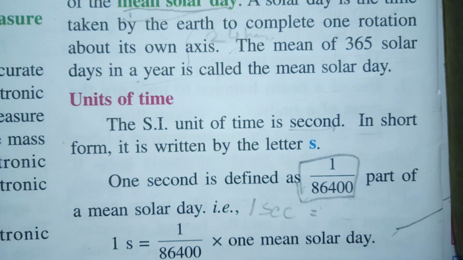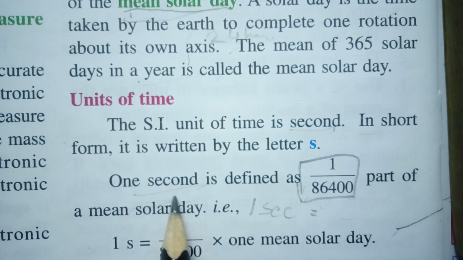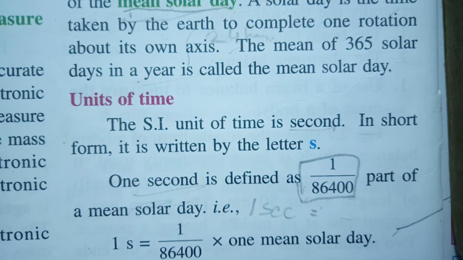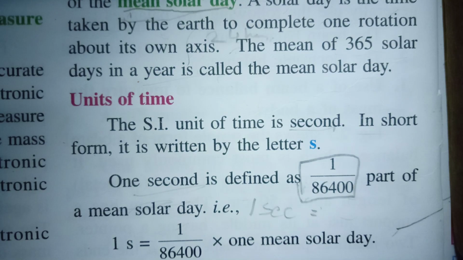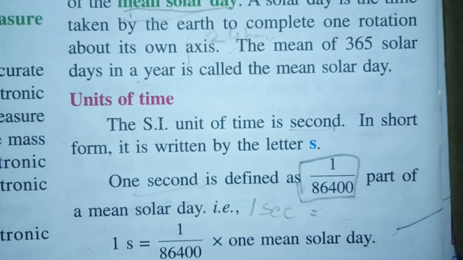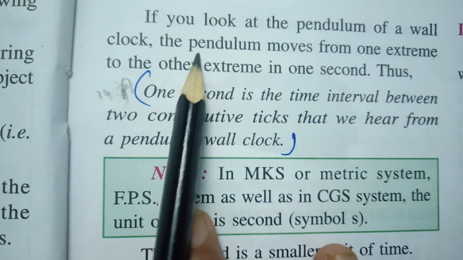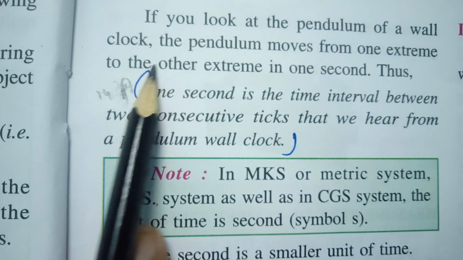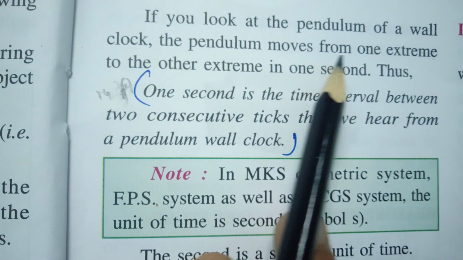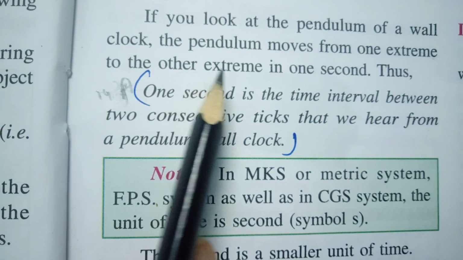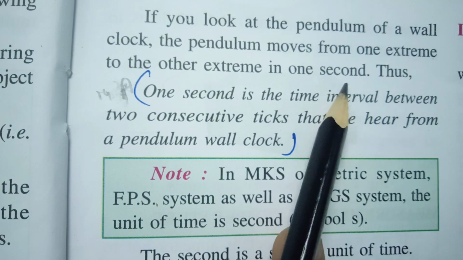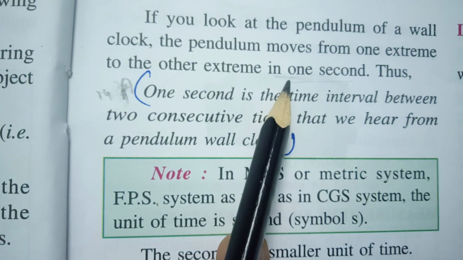Now let us see how this SI unit has been derived. In each and every unit we are seeing how that unit has been derived. Let us see about this unit, how it had been derived. If you look at a pendulum of a wall clock, the pendulum moves from one extreme to the other extreme in 1 second. Now what is this pendulum? I will show you.